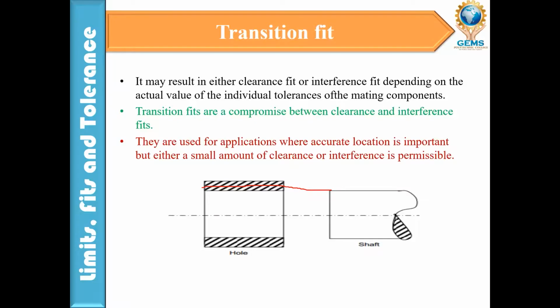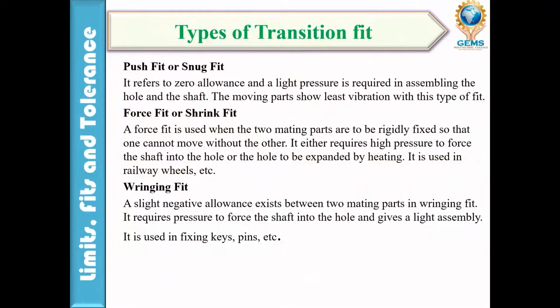So types of transition fit: push fit or slip fit. It refers to zero allowance, and light pressure is required to assemble the hole and shaft. The moving parts show least vibration with this type of fit. Where you need least vibration, you use this. Then force fit and shrink fit.